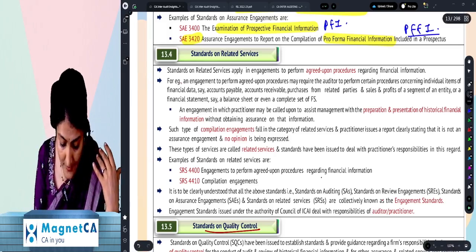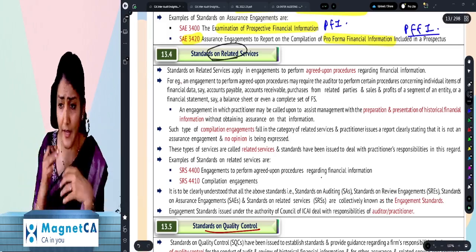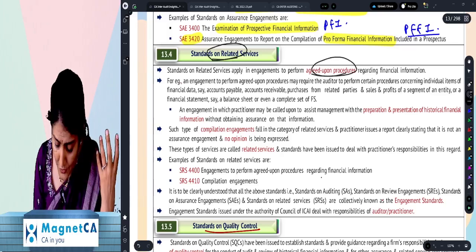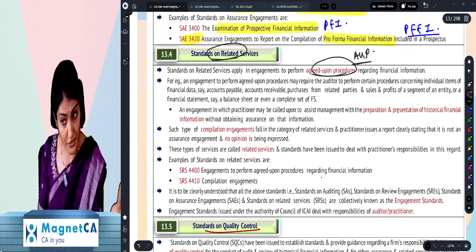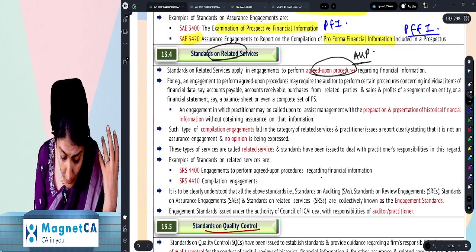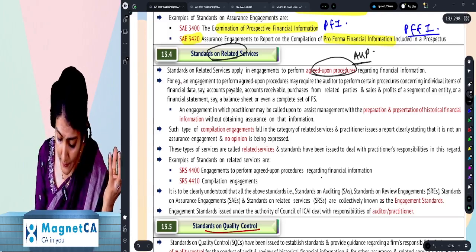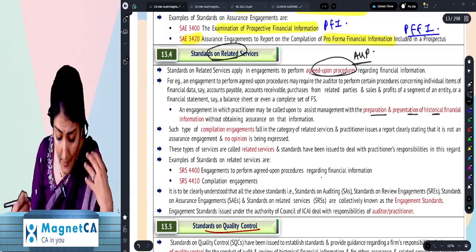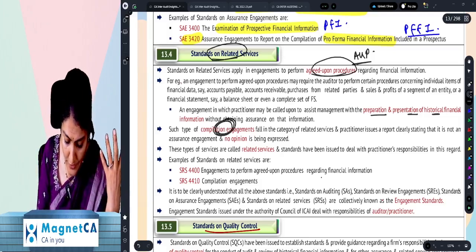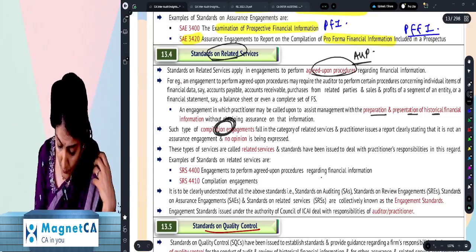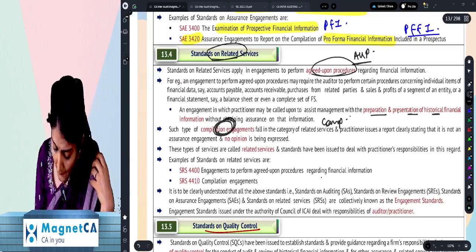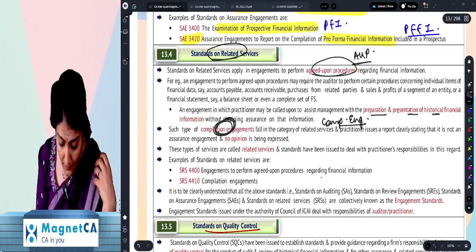And then they talk about the standards on related services, like when the client has asked you to perform the AUP. What is AUP? Agreed upon procedures. Or where the client has told you to compile the financial information to assist management with the preparation and presentation of financial statements, that is a compilation engagement. And so AUP or the compilation engagement. Now, what does it say?